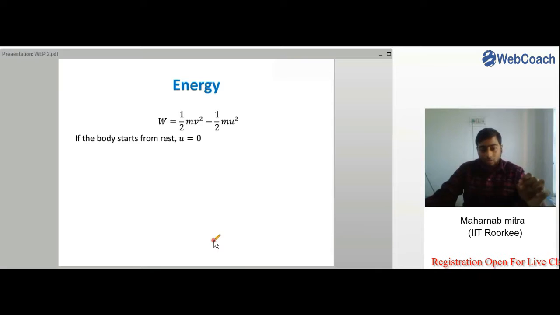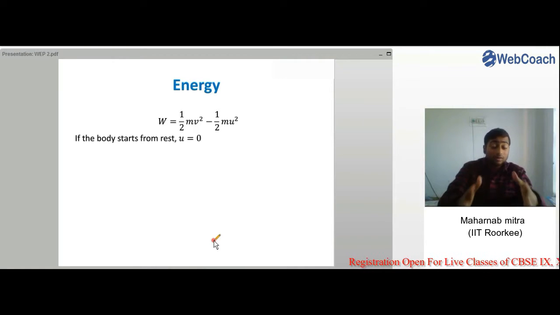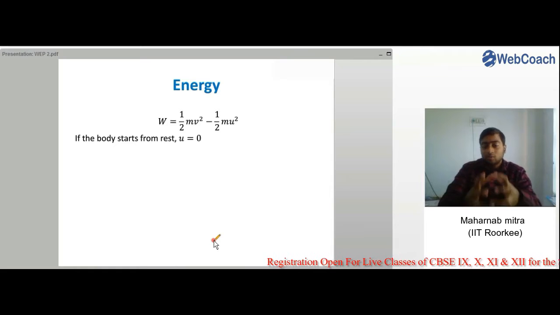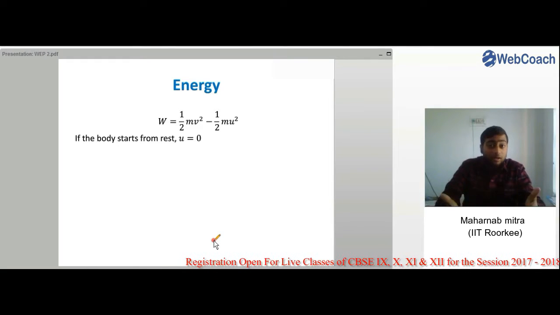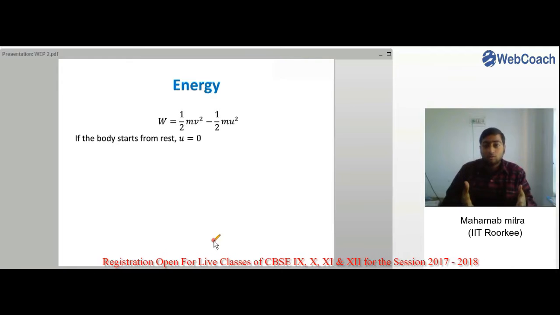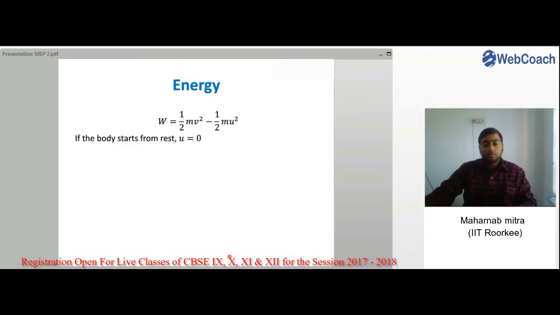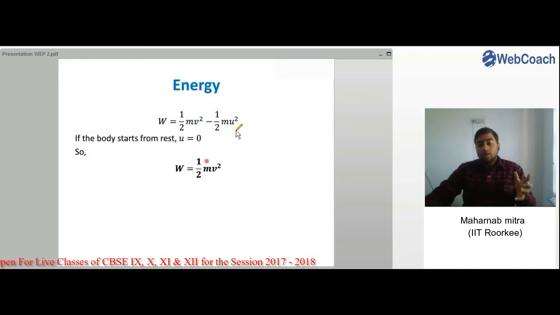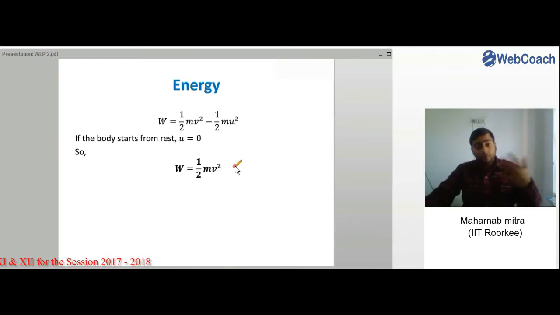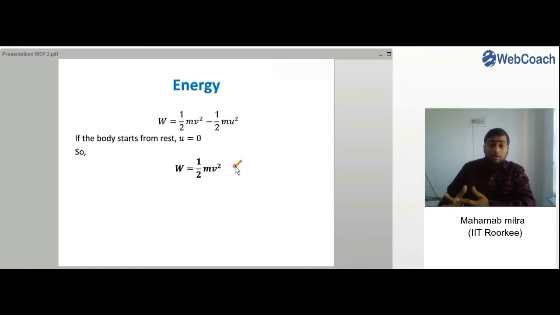Now if the body had started from rest, or u equal to 0, or when the body did not have any energy, when it was at rest it did not have any energy, right? It was just standing at one place. So we can replace u with 0, and work done will be half mv square only, or we can say that the entire work done on the body had been entirely converted to the kinetic energy of the body, right?